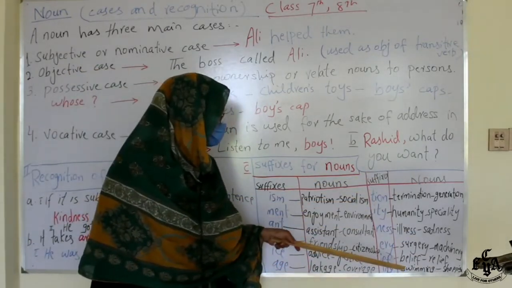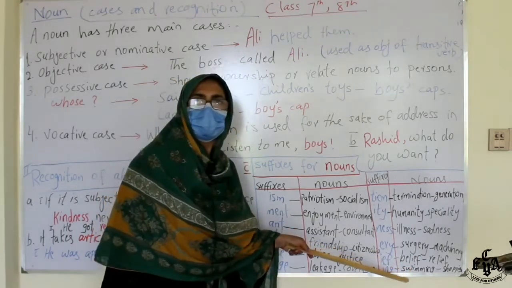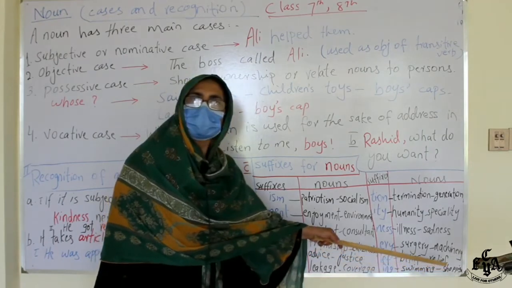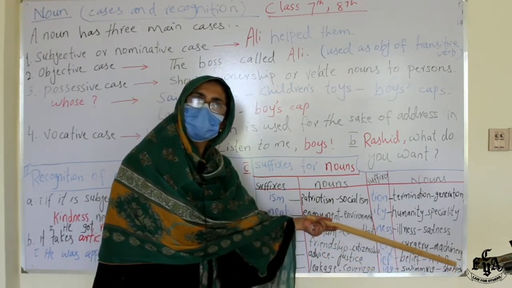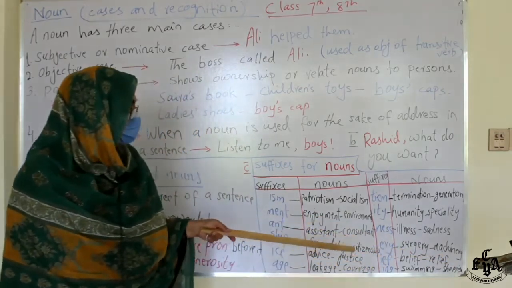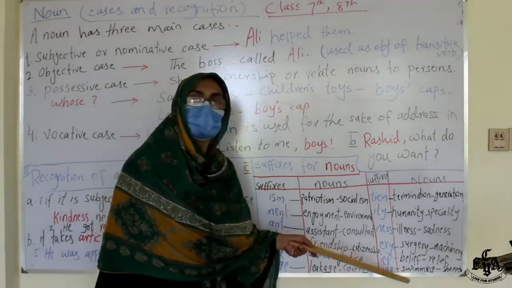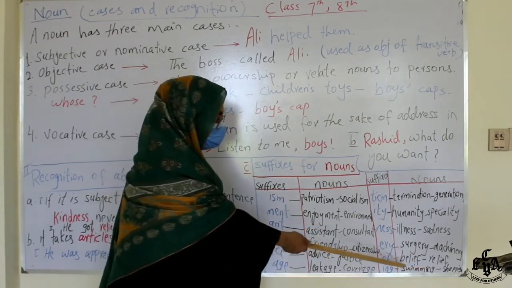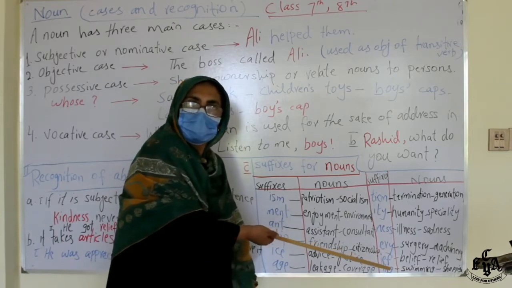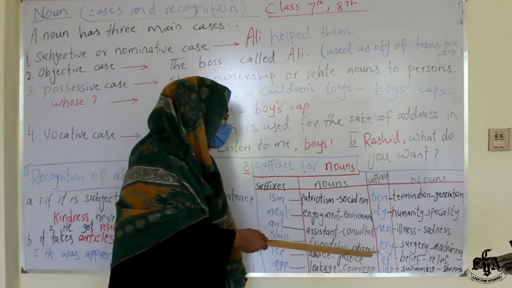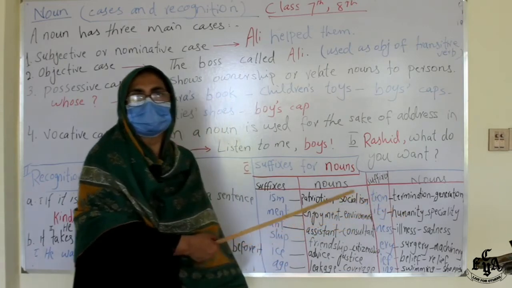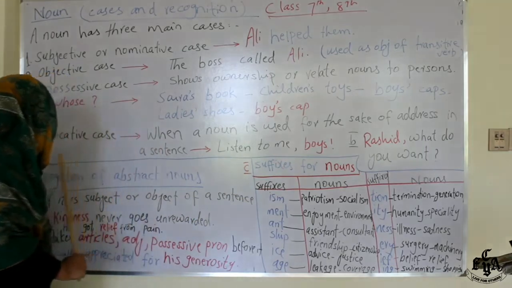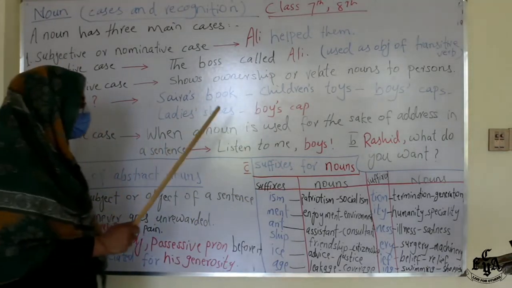How as an adjective? For example, swimming pool. What type of pool? Swimming pool. Washing machine. What type of machine? Washing machine. So how will you differentiate? If it takes noun after that, if such words have noun after them, they will be adjective. If they are subject or object of a sentence, they will be noun, because noun is used as a subject or as object of a sentence.